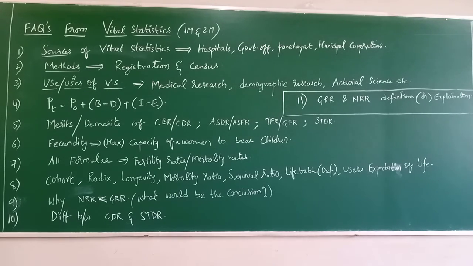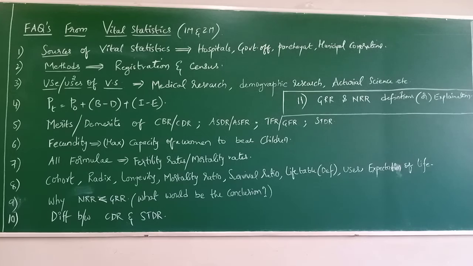So you will be losing 1 mark undoubtedly without writing the formula. Next, coming to all the definitions, like what is cohort, radix, longevity, mortality ratio, survival ratio, life table definition, and then uses of life table, expectation of life. These are all the main definitions and frequently asked one or the other from this 8th question.